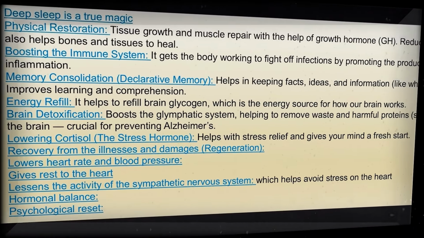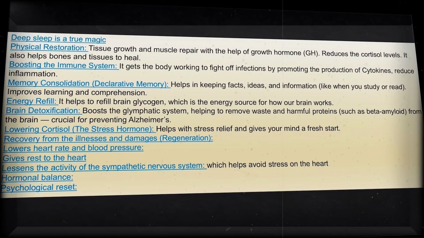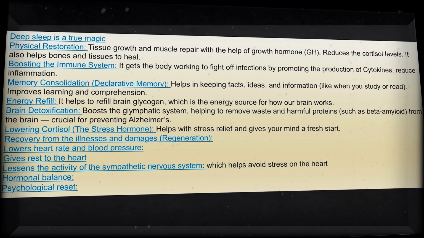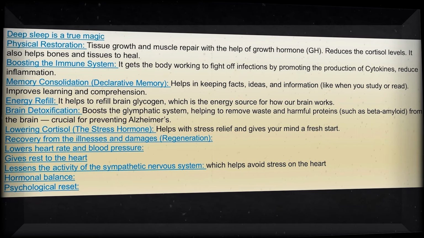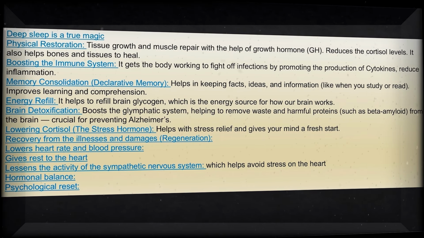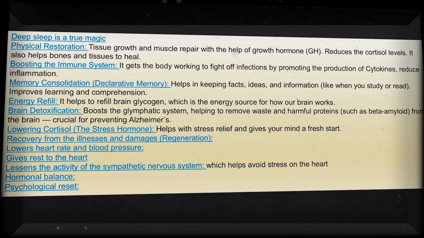Memory consolidation. 4. Refill glycogen, which is the energy source for the brain. 5. Brain detoxification by boosting the glymphatic system and helping to remove waste and harmful proteins, such as beta amyloid, from the brain. This is crucial for preventing Alzheimer's disease.